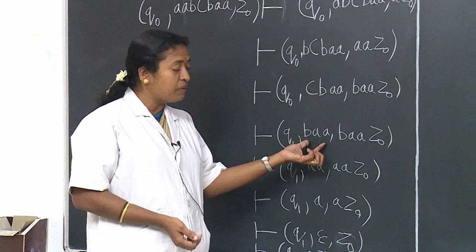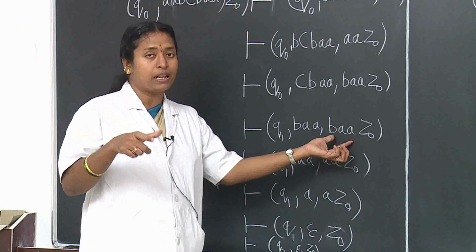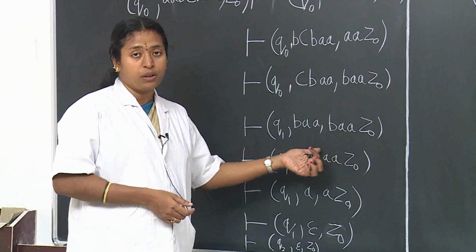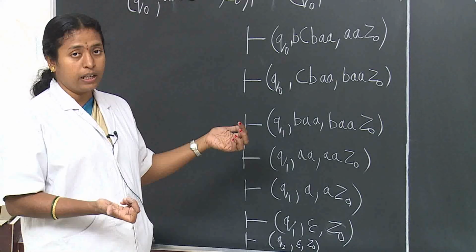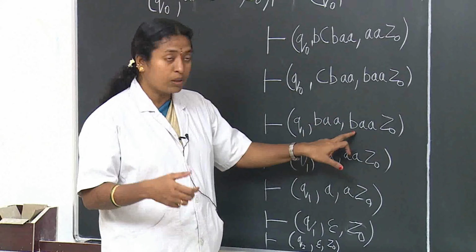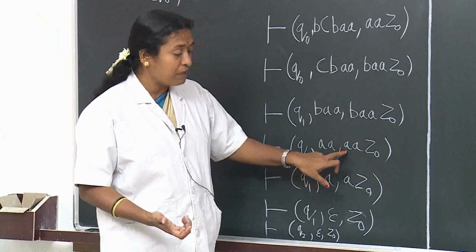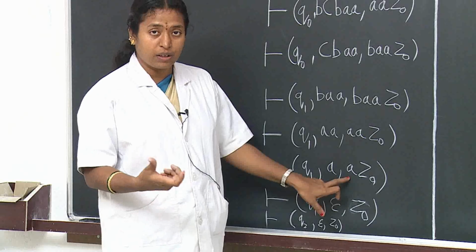Here BAA will be the input tape and BAA will be on the top of the stack. Now it will compare each and everything. If it matches, it will pop the data from the input tape and the stack. Here the B matches, so it will be popped. Next the AA will be matched and popped. Again the last A and A will be matched, and it will be popped.